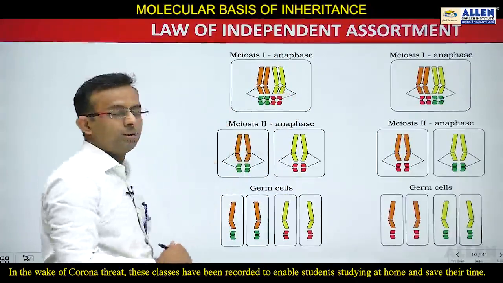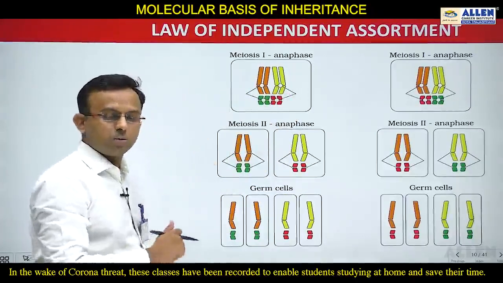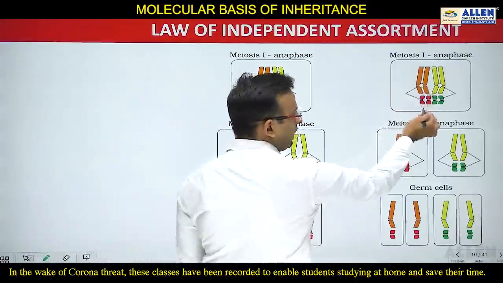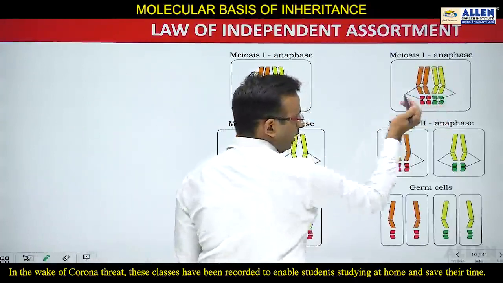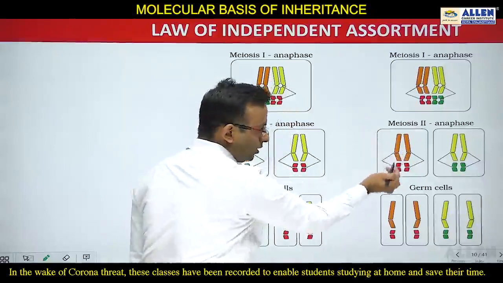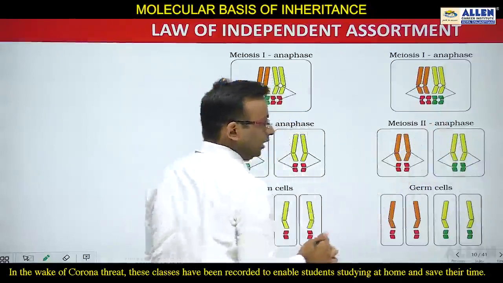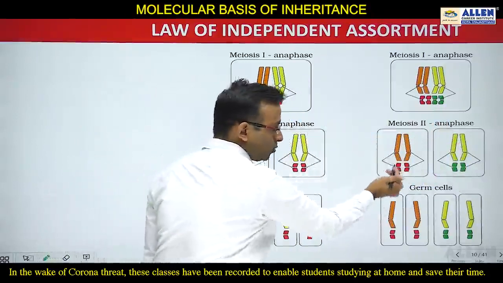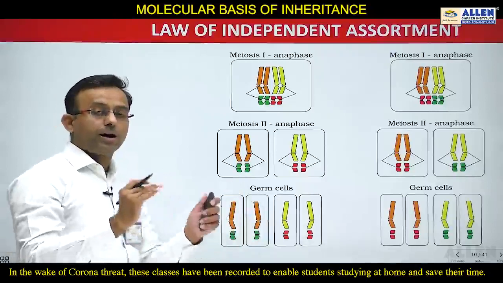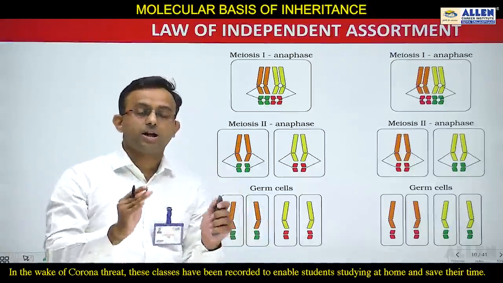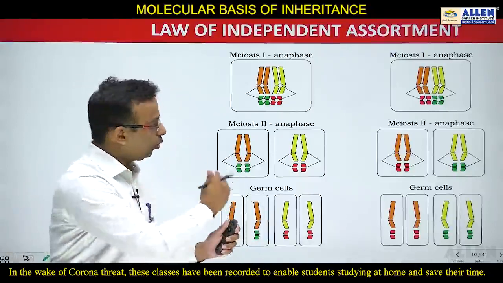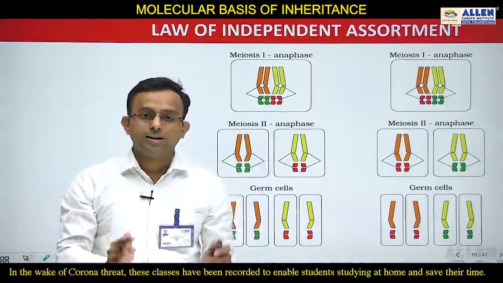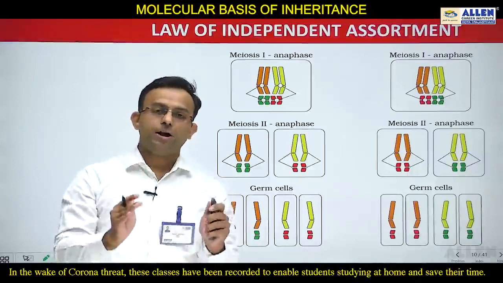Suppose let us look at another possibility. What happens in the other possibility? You can see here orange is with red and yellow is with green, and here orange goes with red and yellow goes with green. Here orange goes with green, and here orange goes with red, meaning the particular characters, particular genes, are showing independent assortment. With both these possibilities, we can easily understand the concept of independent assortment.